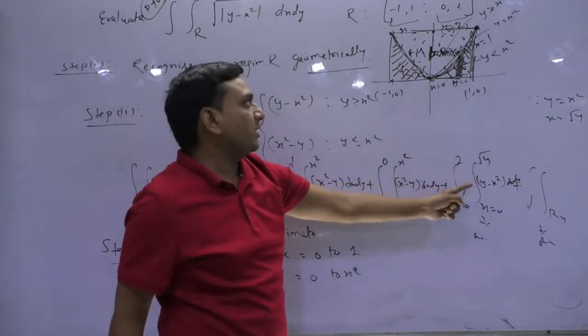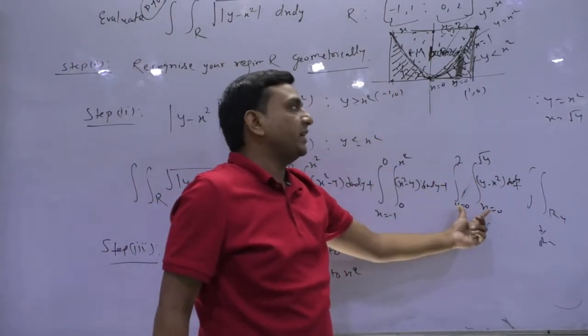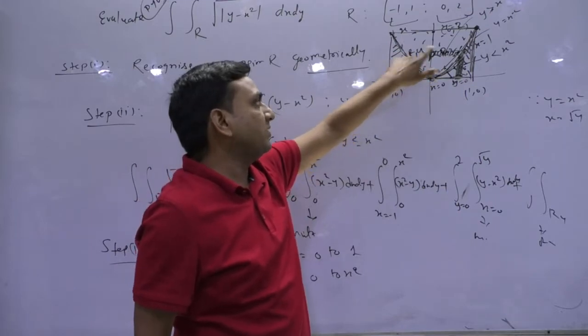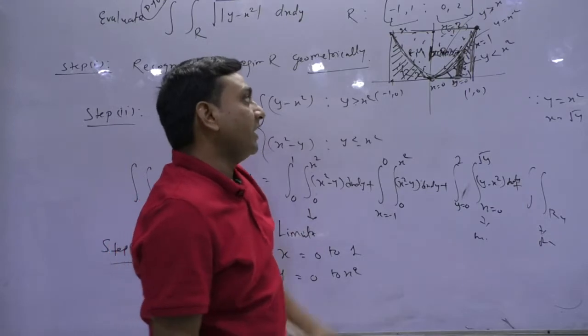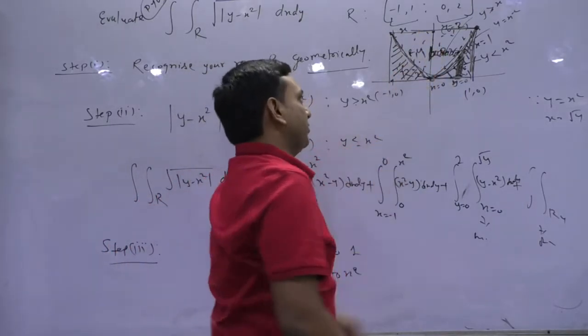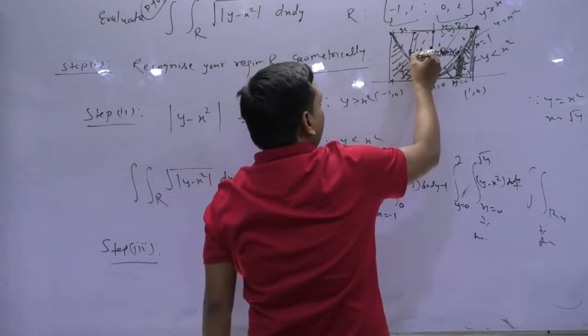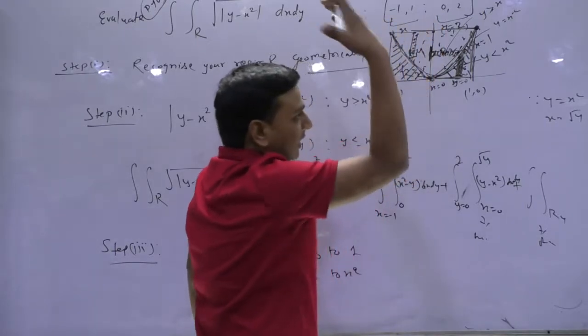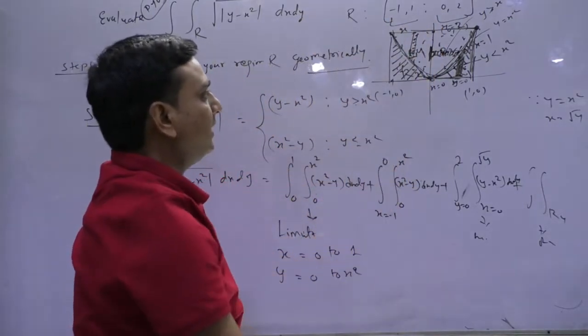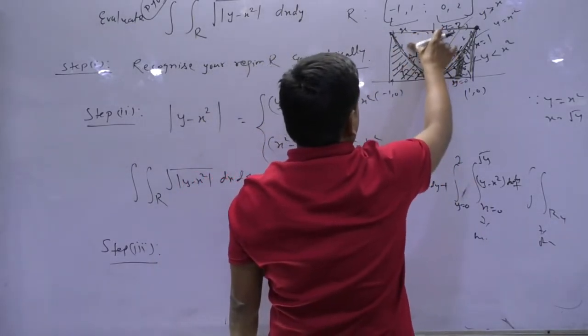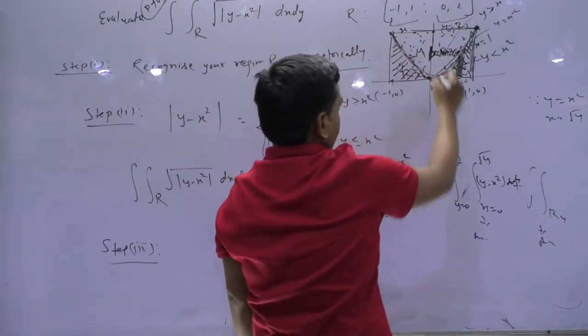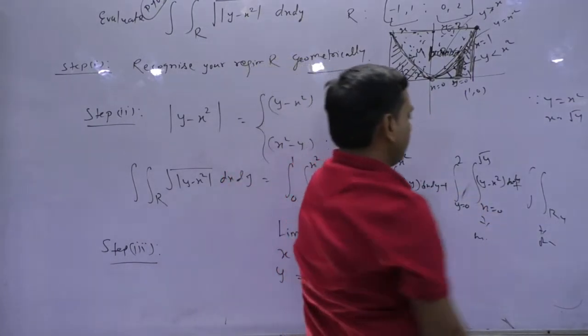In the same manner, either you do 2 times of this integral, or if you want to play with this integral also, you can go like this. No issue at all. Here also if you want to have fun, you can take the rectangular strip parallel to the y-axis in this manner. x will be moving between constants, and y will be a function of x. Okay. So in the same manner, I can do.